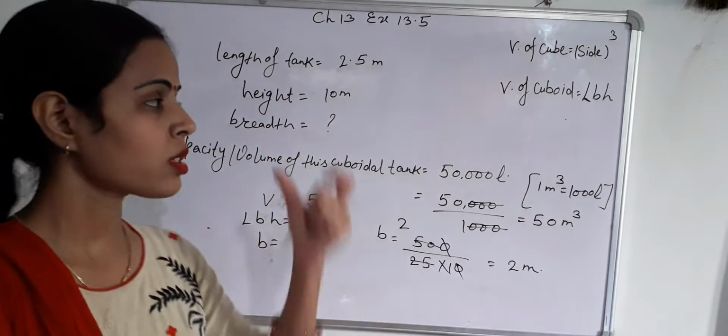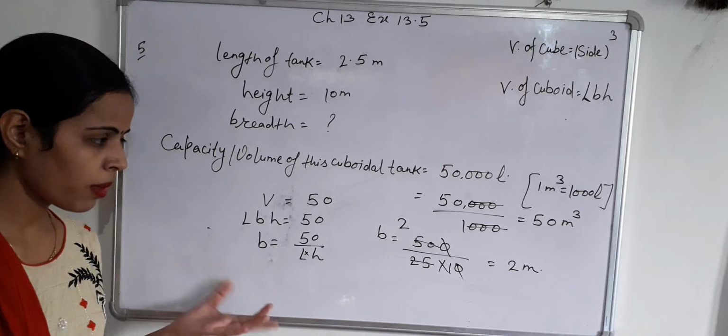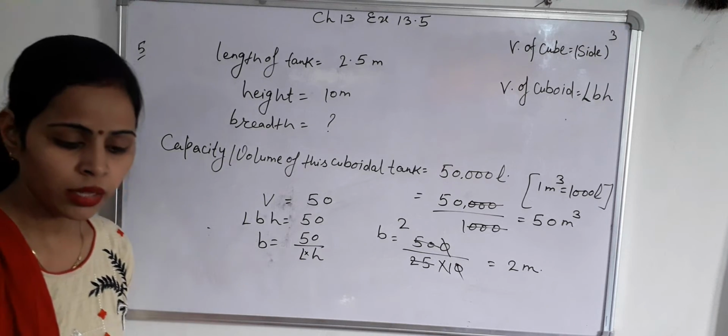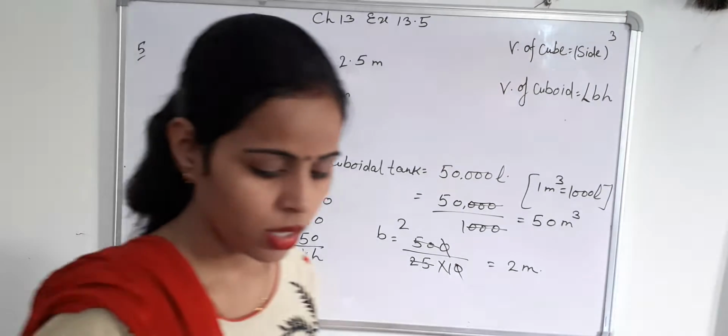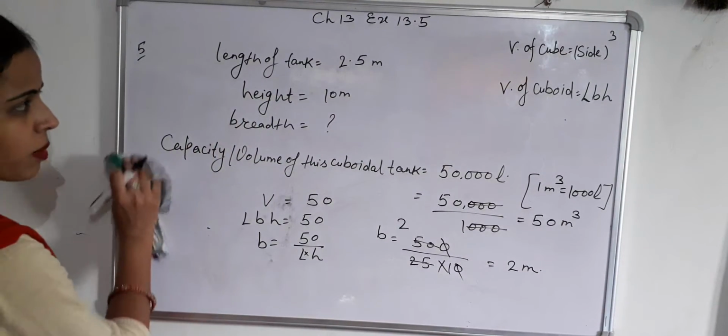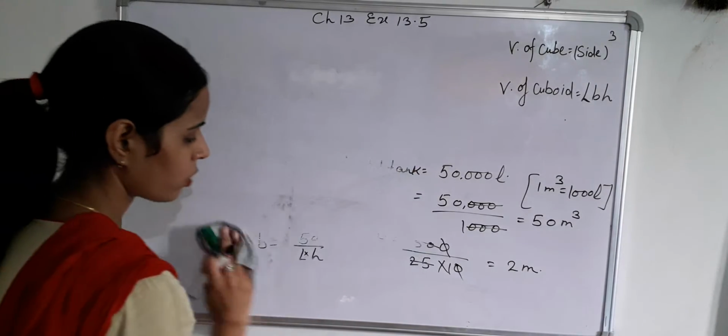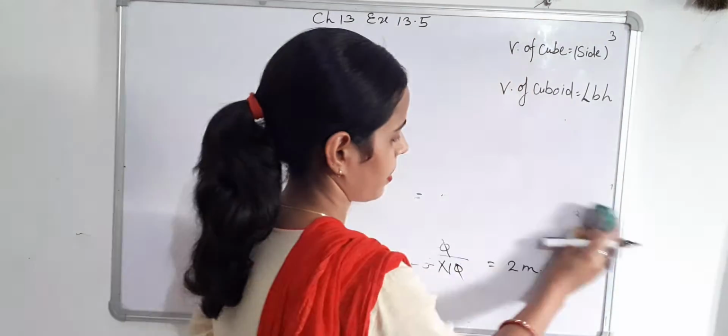So the breadth of this cuboidal tank equals 2 meter. Question number 5 is complete. Now take question number 6. First may I erase this question number 5 and then take question number 6.